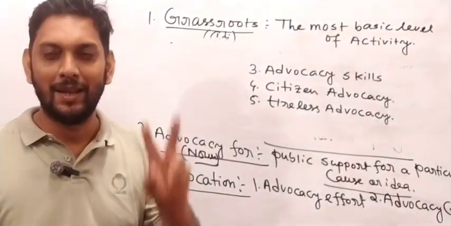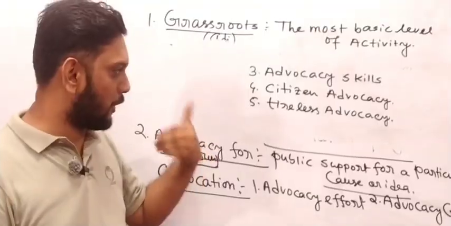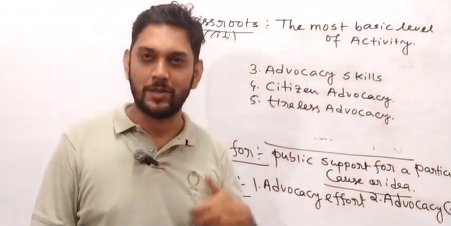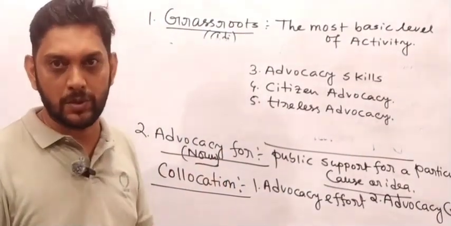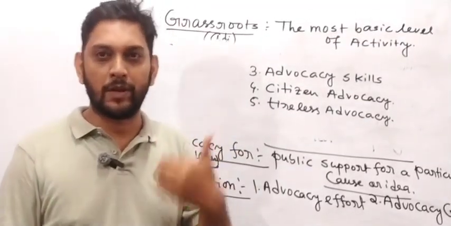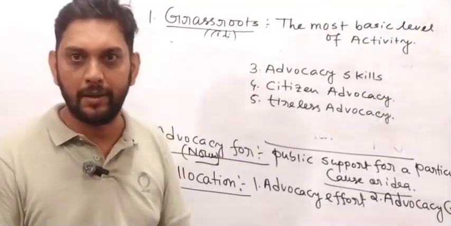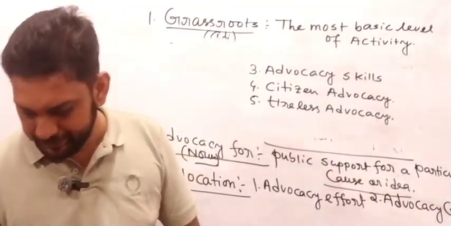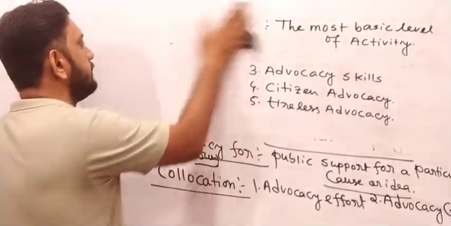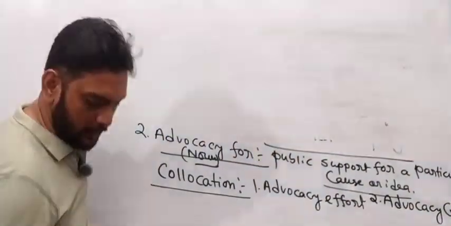How many collocations have been learned by us? 10 collocations have been formed, a lot of sentences have been formed, and I have made you understand how you can also form sentences or examples yourself. First of all we need to understand the meaning, and after understanding the meaning you can form a lot of sentences using this collocation and also the words. Got my point? Very good. Next one you can write, my friend, third word, you can write boycott.